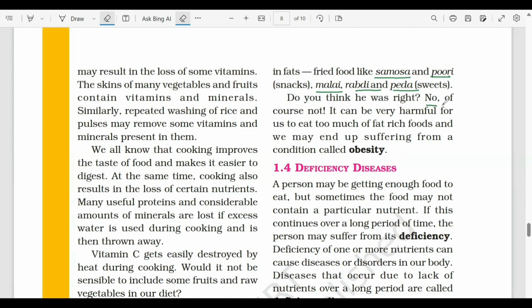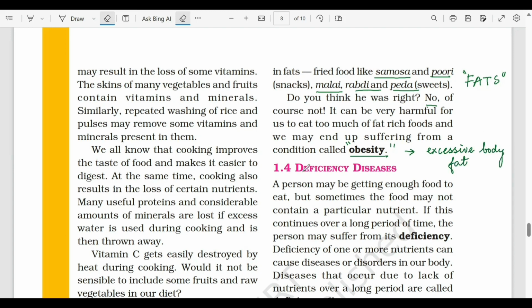Of course, no. Now, अगर हम अपने डाइट में सिर्फ फैट्स इंक्लूड करेंगे, so it will not be a well balanced diet, and we end up suffering from the condition called obesity. Obesity is a condition where the person's weight is going to increase, and that can lead to various kinds of health diseases. So when there is excessive body fat, that condition is called obesity.